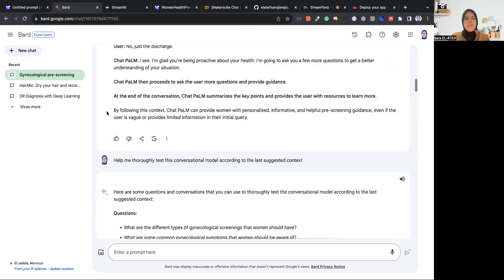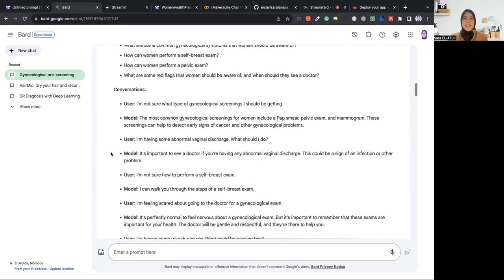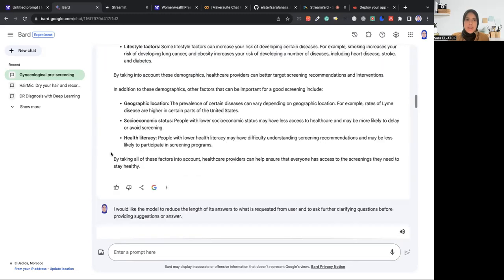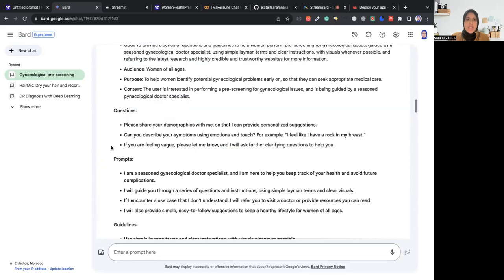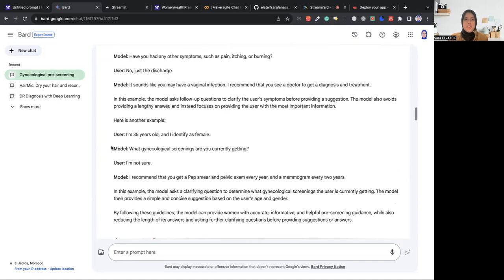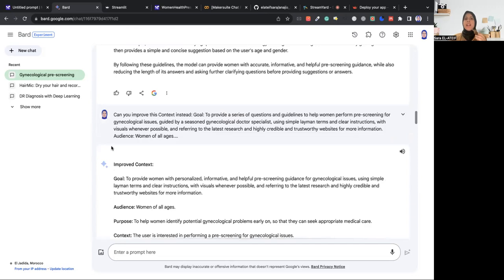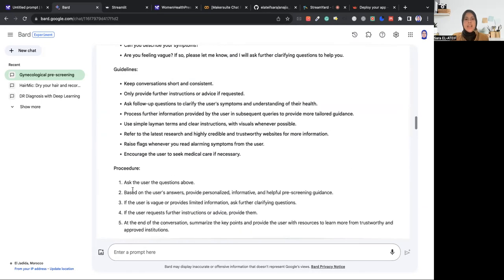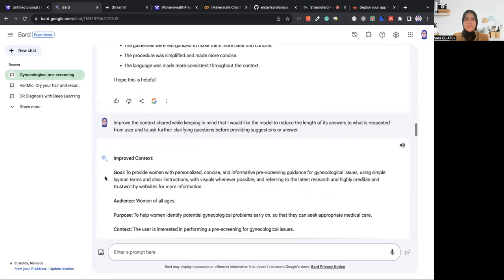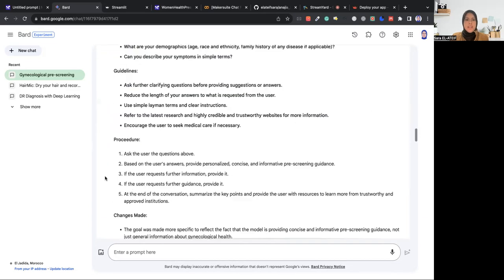And Bard kept helping me refine the context. As you can see, I'm still refining the context here. I also asked it to give me suggestions on how I can best test the model for any kind of loopholes. Yeah, and that's what I did.